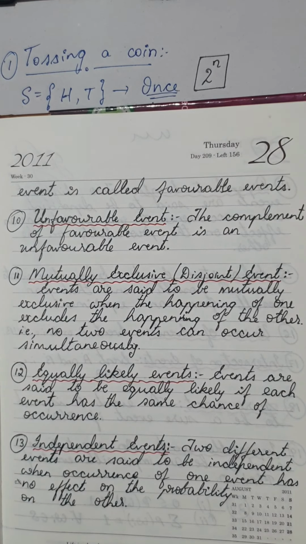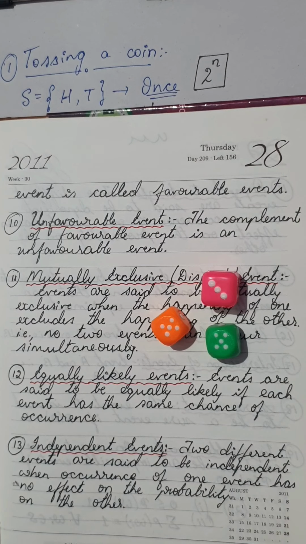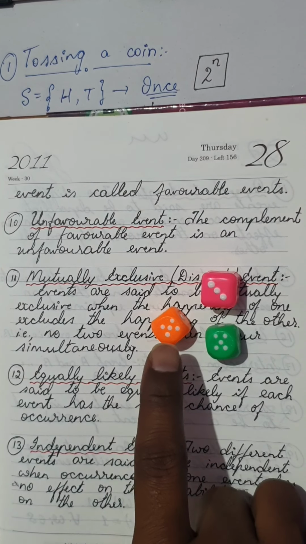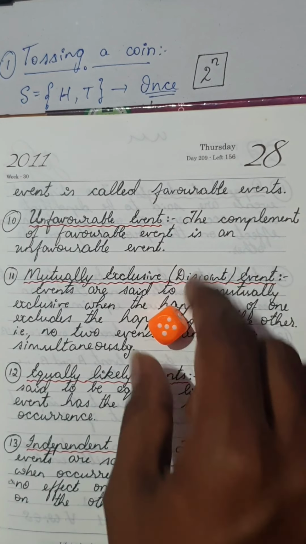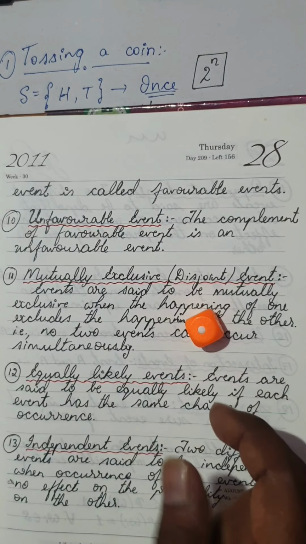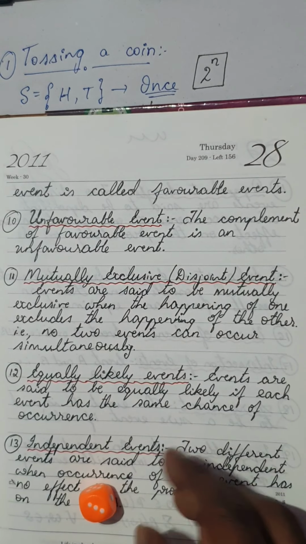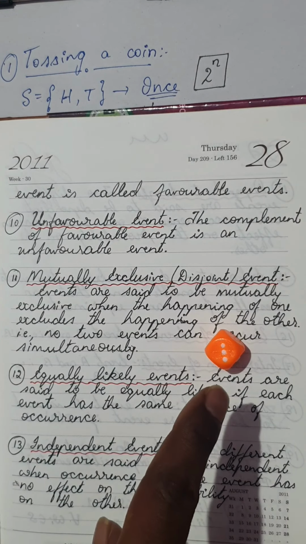Similarly, if you think of throwing a die, getting each number is mutually exclusive. If I got 1, that means I cannot get any other number. Let me throw it once again. I got 3. Because I got 3, I cannot get 6 at the same time.